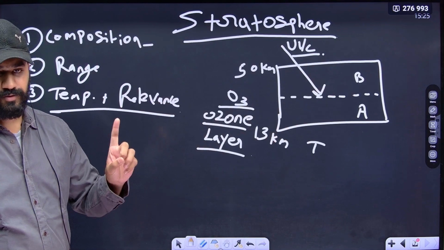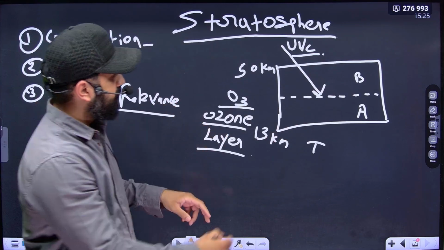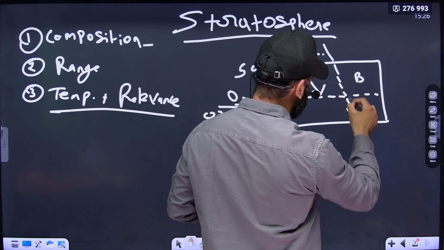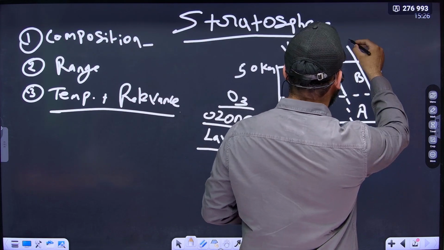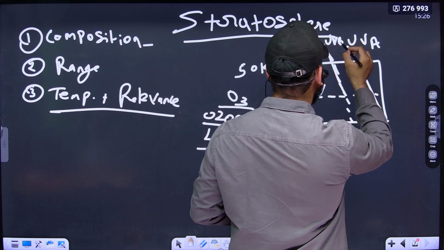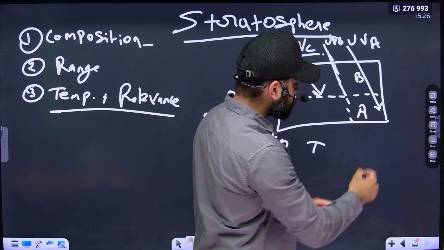There are three rays: UVA, UVB, UVC. This is UVA, this is UVB, and this is UVC. UVA directly penetrates towards the earth's surface.